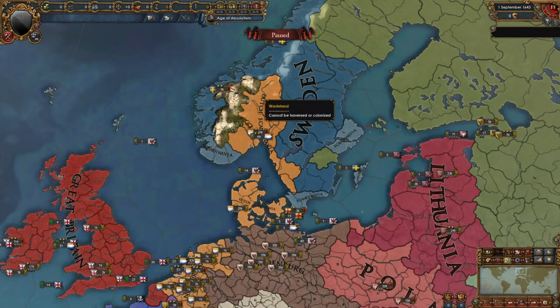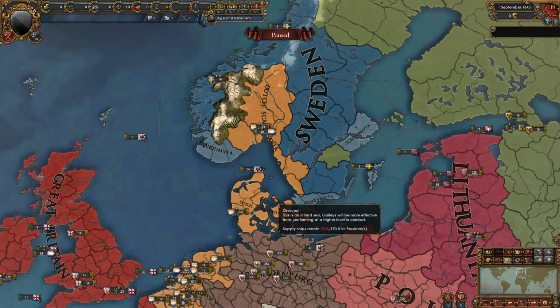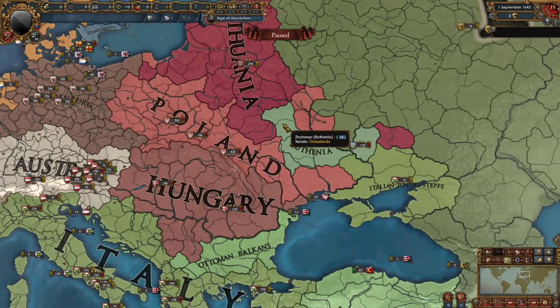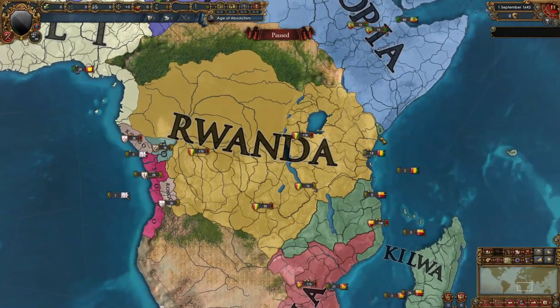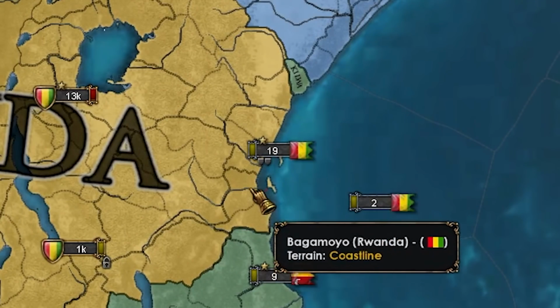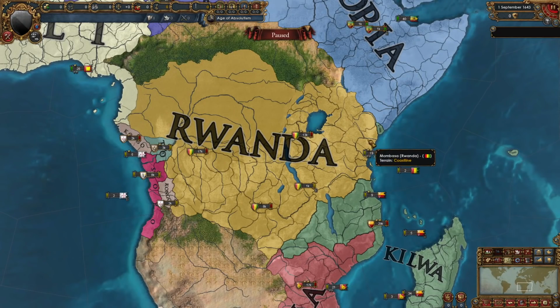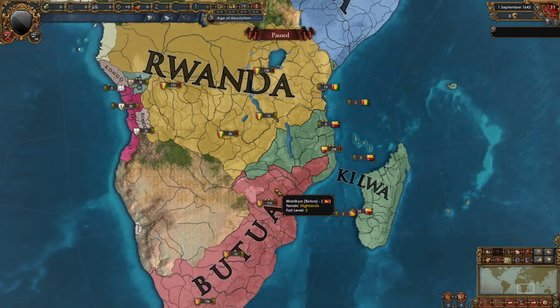The Netherlands have been expanding a little bit in Scandinavia, and Ruthenia has grown by about 4 or 5 provinces. This is due to the fact that Poland lost a war to Russia and Hungary. Mali is growing even more into Air. Rwanda is still growing. They've even reached the East African coast over here in this area in Mombasa and such. And Butua has also expanded a bit into Kilwa since they are allied to Rwanda.